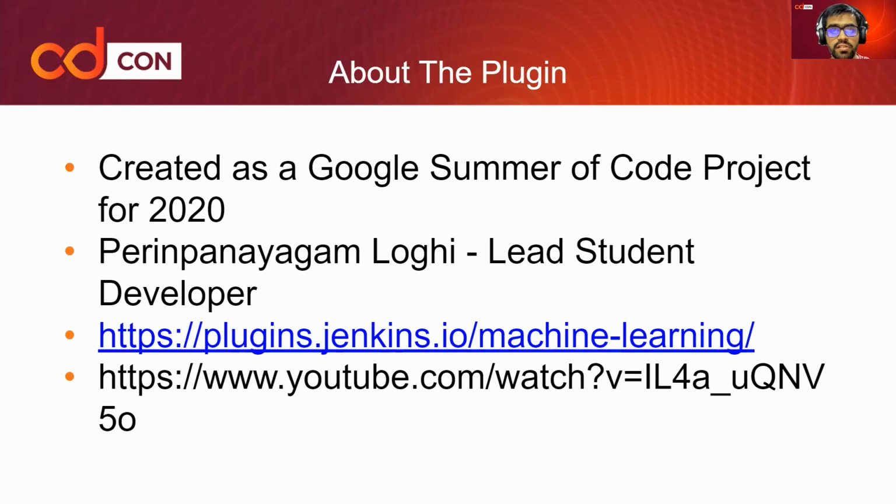So Jenkins was also one of the organizations for 2020, and the machine learning plugin was one of the projects for which Logi was the lead student developer. If you want to learn more about the machine learning plugin, you can go to the official plugins website of Jenkins, that is plugins.jenkins.io/machine-learning, to learn more about it and how to actually use it. And if you also want to see the live demo, you can visit the YouTube link in this slide to see how the machine learning plugin is being used live, and to help you if you are stuck somewhere.